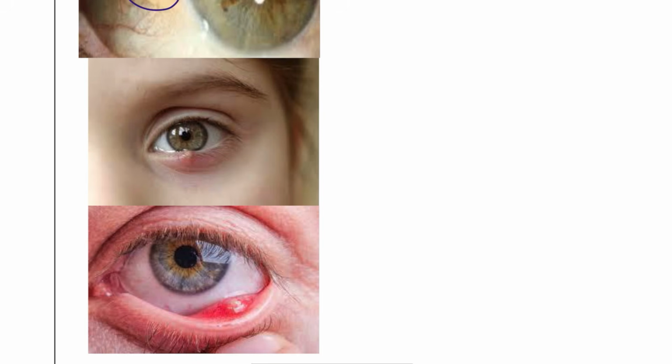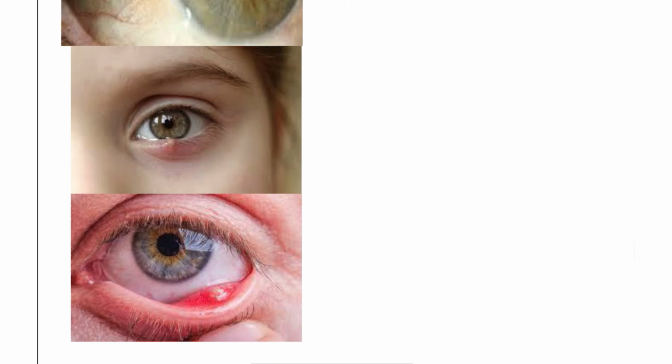Next, another two conditions. These are the orbital conditions. The first one, you can see, is like an erythema, with pus. This is known as a sty. So why is the sty seen? Sty is going to involve the hordeolum, and it is painful.